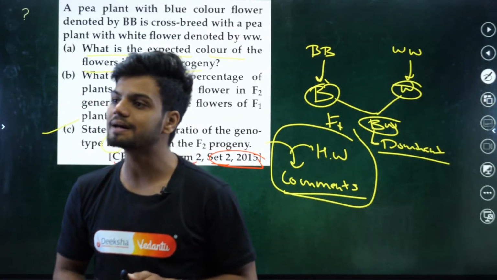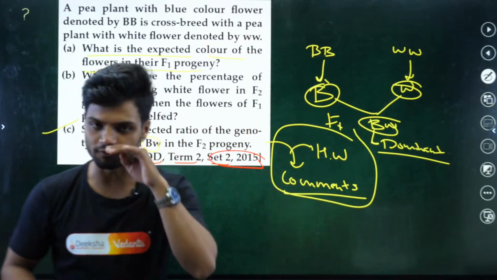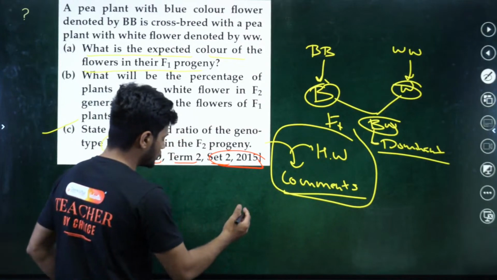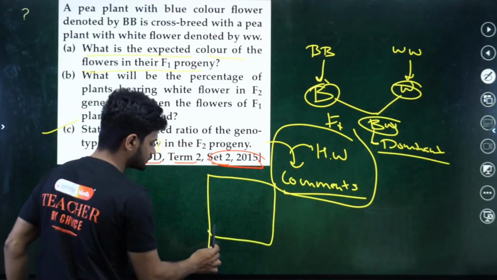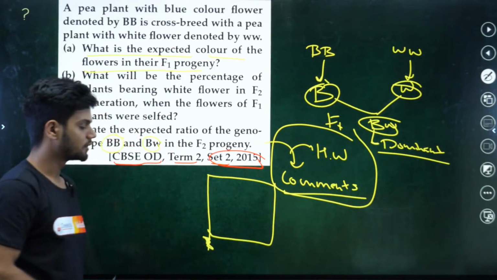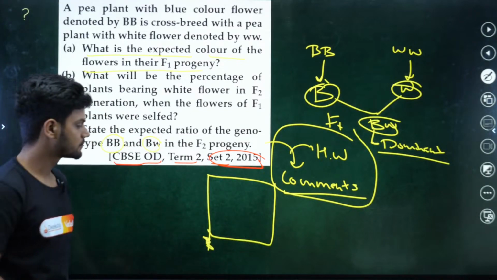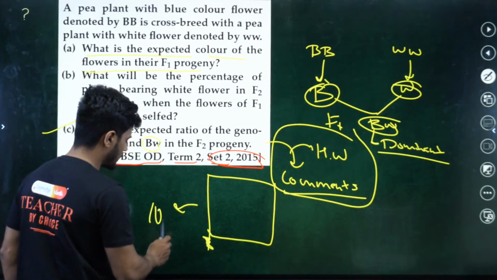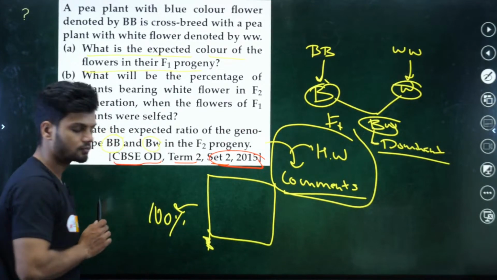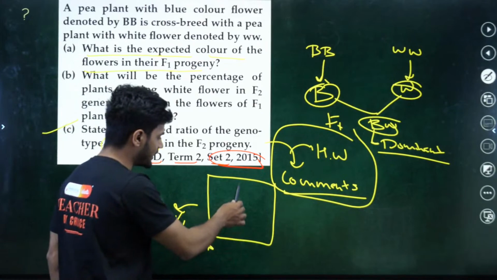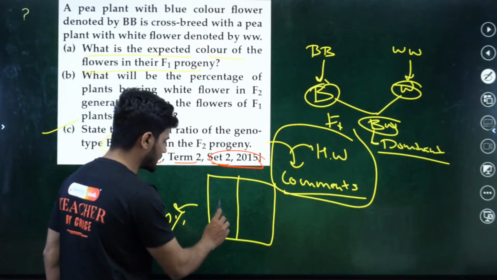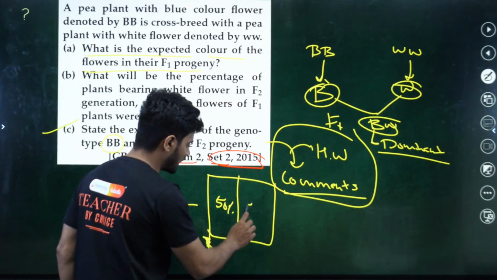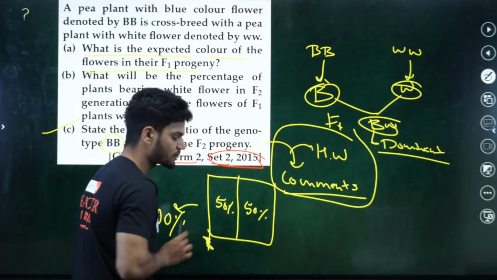Sir, how to calculate the percentage of phenotype? Listen to me very carefully. This is simple math, I'll tell you. This box is 100%. Now, if I divide it into half, what will be the percentage? Each one will become 50% and 50%.